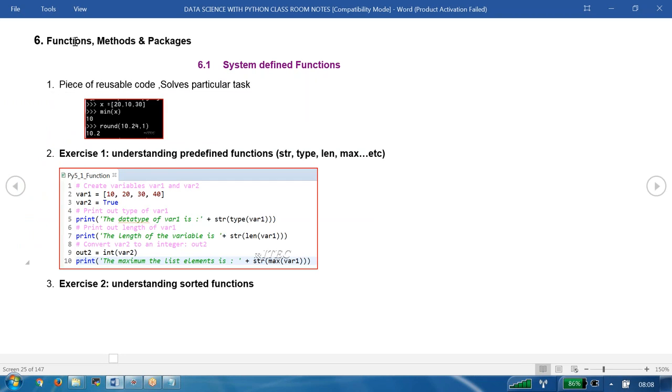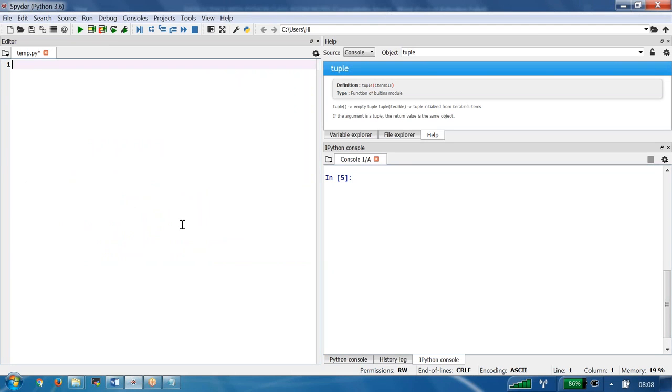Next one that is called as functions. First today we'll concentrate on functions. We have chance to learn so many functions by this time. We started, let us say, one of the function we learned that is called as type function. We learned one of the function that is called as length function.